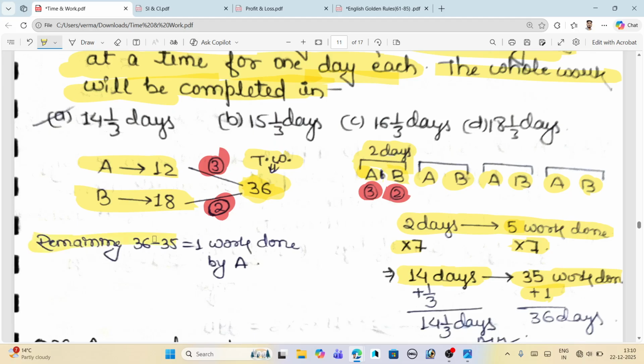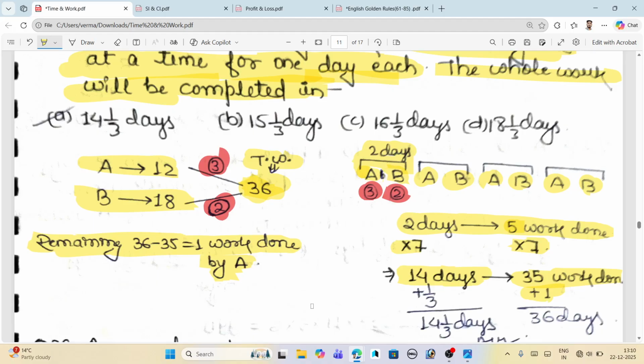The remaining work is 36 minus 35, that is 1. This 1 unit of work can be done by A, because A starts first. So how many days does it take? By recalling the initial formula, we get the number of days by dividing total work by efficiency.